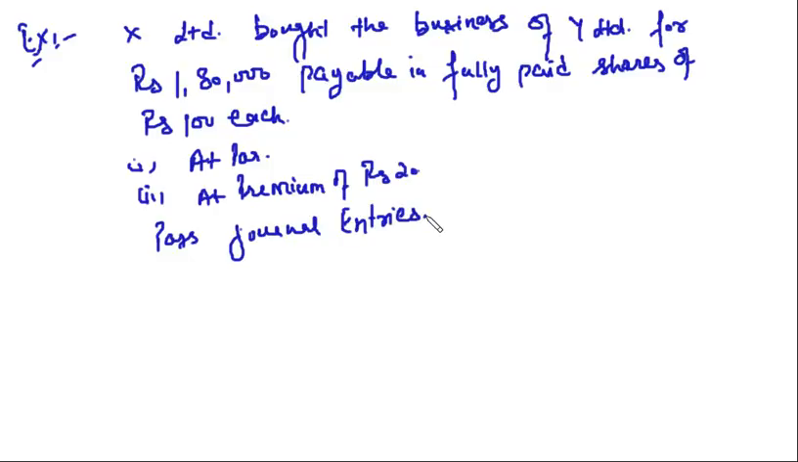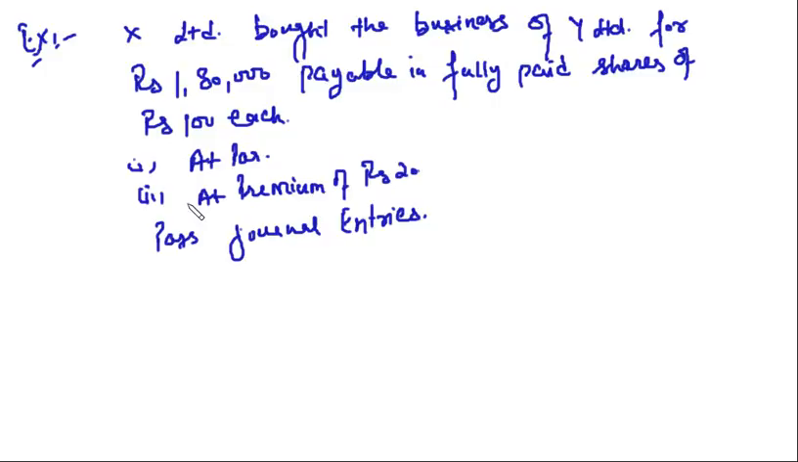Journal entries. Clear? X Limited bought the business of Y Limited for 1,80,000, and the consideration is payable in fully paid shares of rupees 100 each. Now there are two cases. The first case is issue of shares at par, and the second case is issue of shares at a premium of rupees 20. Right?